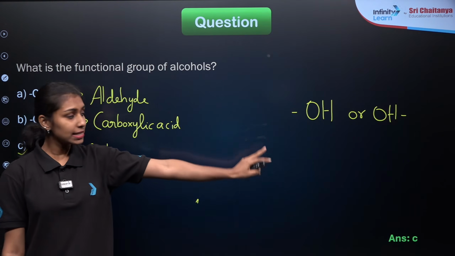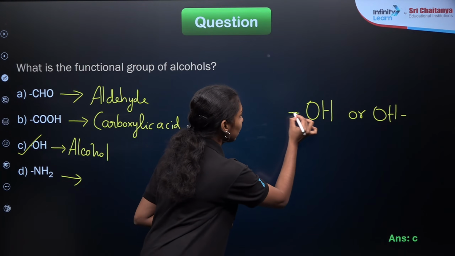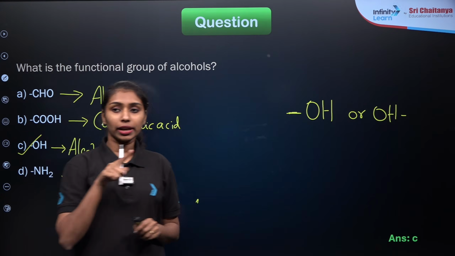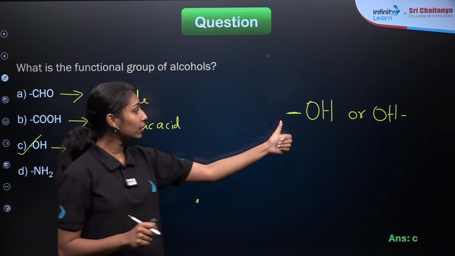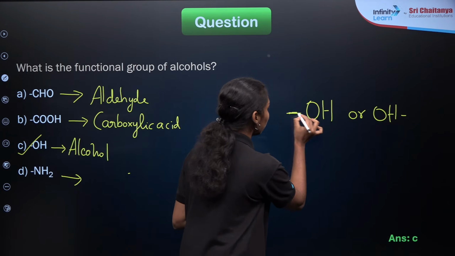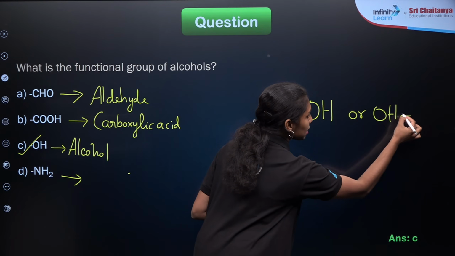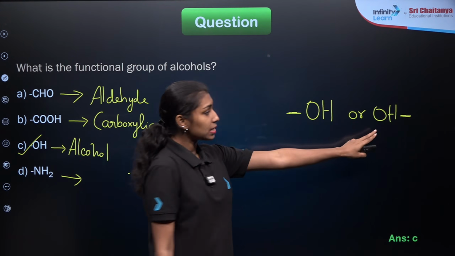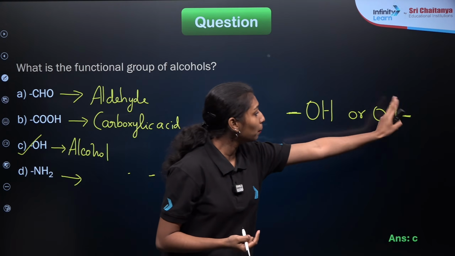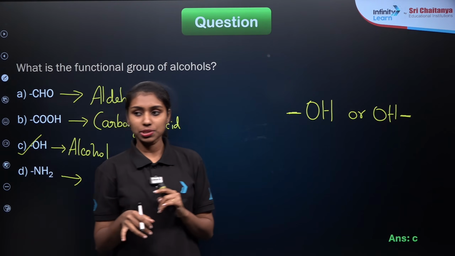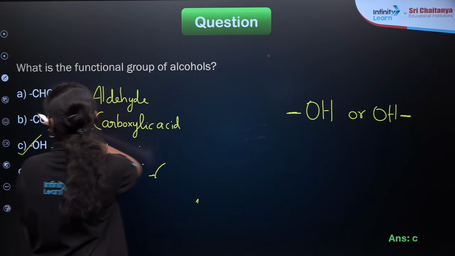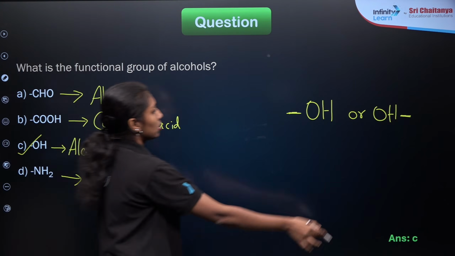If you are writing like this, these single lines have the meaning of one bond, right? So whenever we are combining an alcohol molecule, OH is combined with the carbon. So this has a particular meaning. If you are putting OH like this, it means that there will be the possibility of one more bond after OH, which is not possible in the general case. Clear, Arush? So this one is correct.